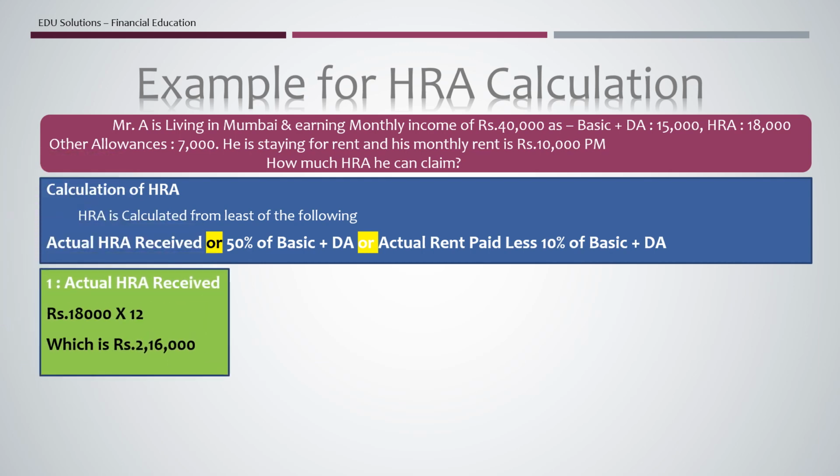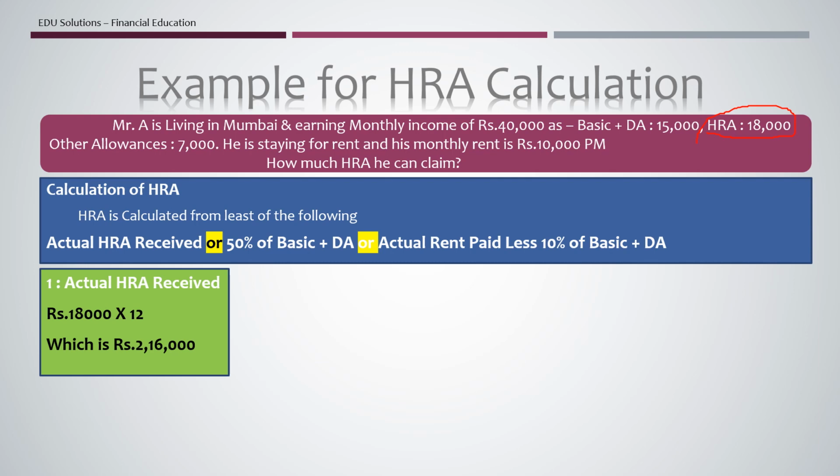First of all, actual HRA received, he is getting an HRA of rupees 18,000. This is a monthly HRA amount. For every income tax claim, you should calculate annual figures only. You have to convert this monthly to annual. Your salary also, you have to multiply by 12, or add the 12 months' salary if your salary varies monthly.